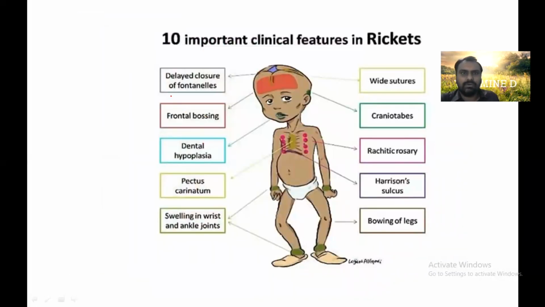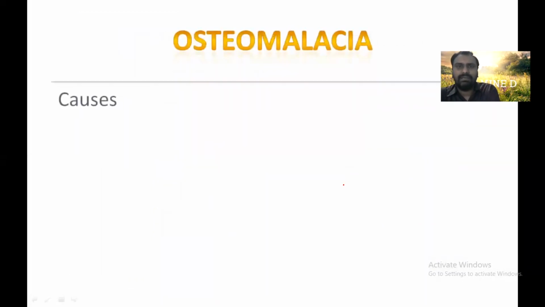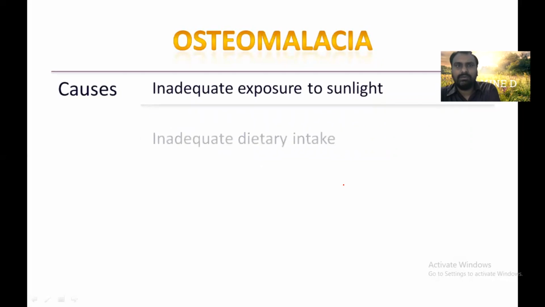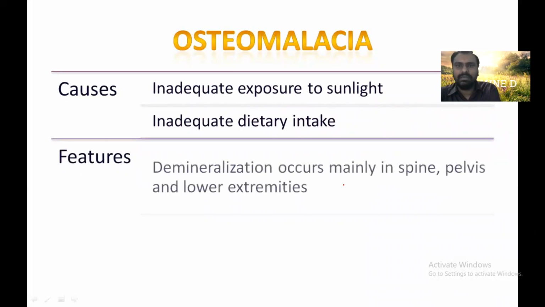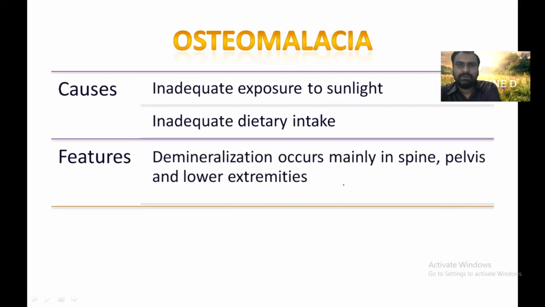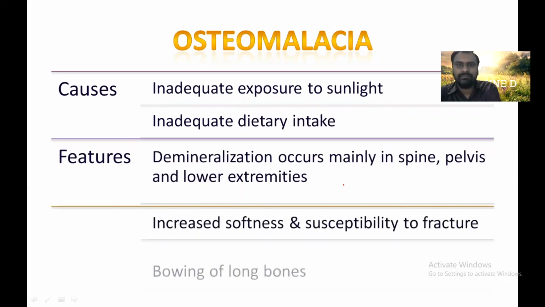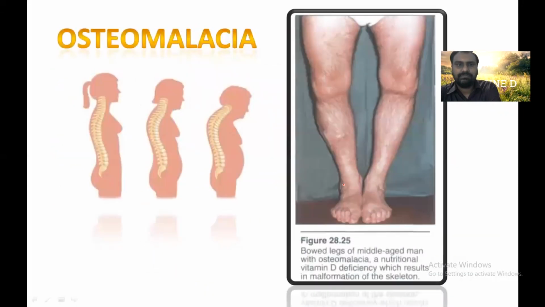Okay, so delayed closure of the fontanelle, craniotabes, ricketic rosary, Harrison sulcus, pectus carinatum, dental hypoplasia, bowing of legs. All are the features of rickets. While osteomalacia occurs in adults due to inadequate exposure to sunlight or inadequate dietary intake. So demineralization occurs mainly in the spine, pelvis, and lower extremity. So these are the features of osteomalacia.